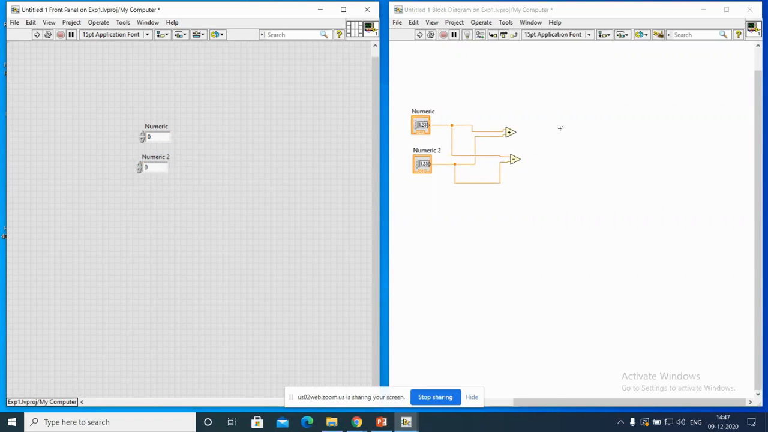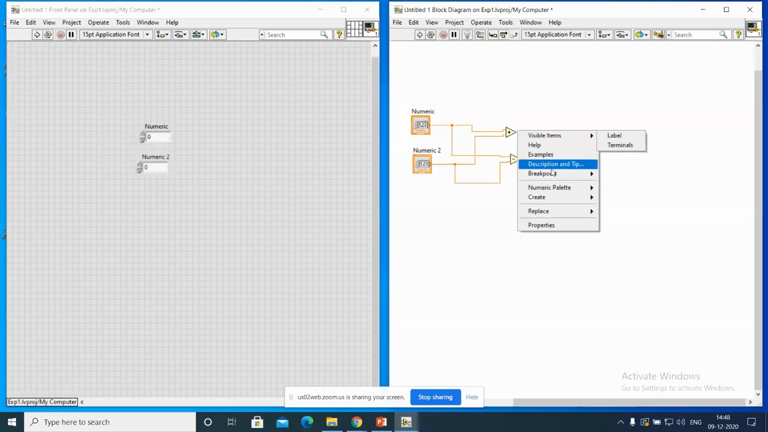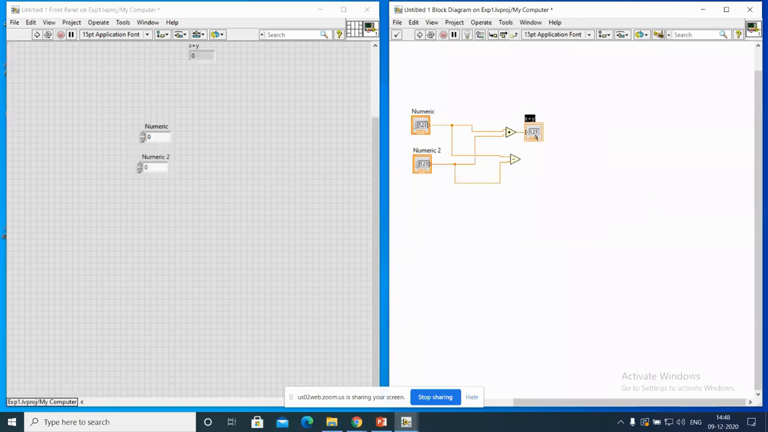Now, I can see there is an advantage over here. If you come across here, give a right click. By right click, you can get all these things. See, if you want to create either a controller or indicator or constant here, it will give you. So I want an indicator. So this is my indicator. This indicator will give the result, and you can change this value.